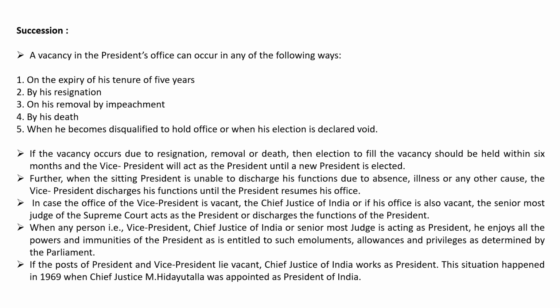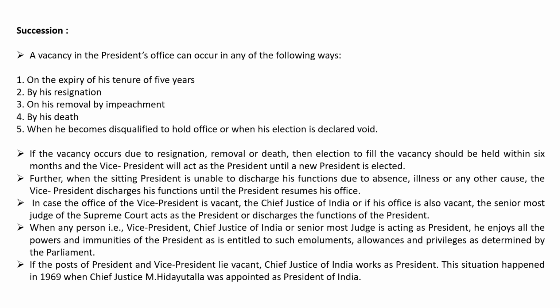Succession. A vacancy in the President's office can occur in any of the following ways. On the expiry of his tenure of 5 years, by his resignation, on his removal by impeachment, by his death, when he becomes disqualified to hold office, or when his election is declared void. If the vacancy occurs due to resignation, removal, or death, then election to fill the vacancy should be held within 6 months, and the Vice President will act as the President until a new President is elected.